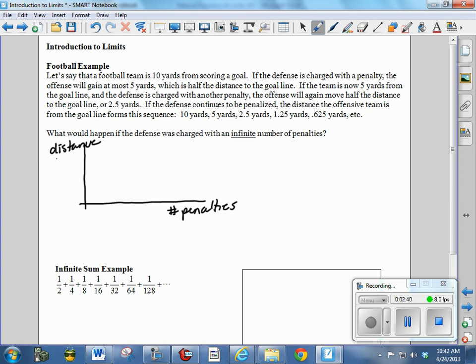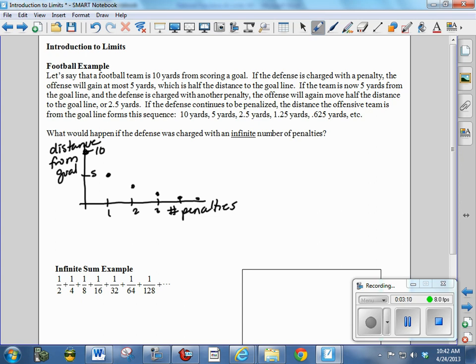on the y-axis. And before we had any penalties at all, so at 0 penalties, we started at 10 yards. And then with 1 penalty, we went to 5 yards. And then with 2 penalties, we went to 2.5 yards. And with 3 penalties, we went to 1.25 yards, and so forth. And each time we're cutting that distance in half. And you're going to get something that goes down gradually and gets closer and closer to the x-axis, which you would recognize as an asymptote.